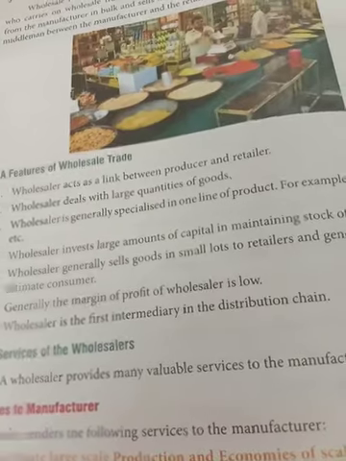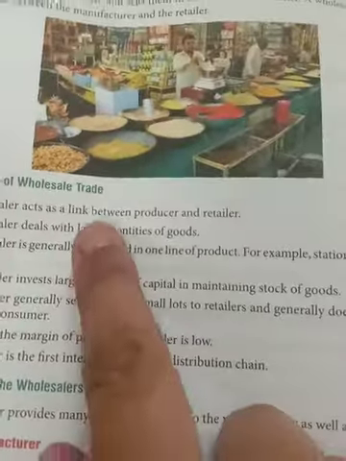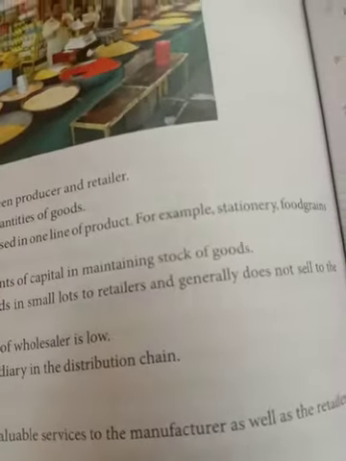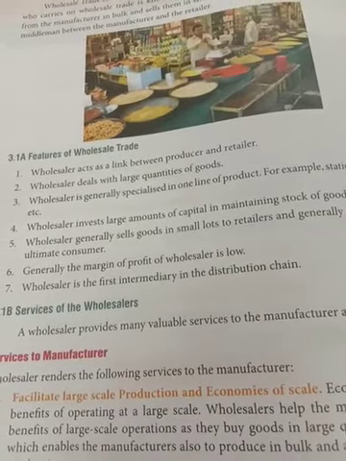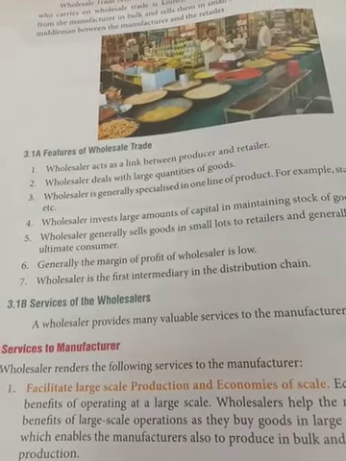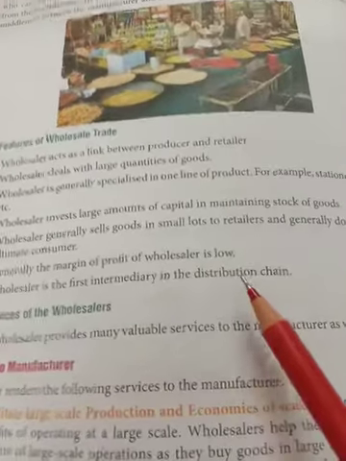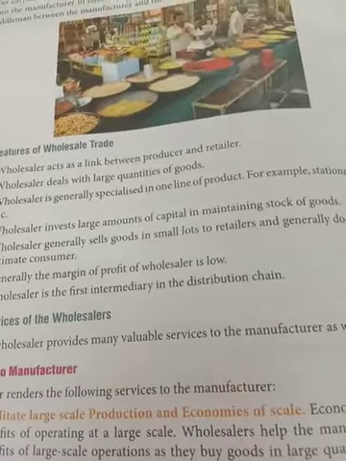The wholesaler is the first intermediary in the distribution chain. I am talking about the distribution chain. If you are talking about a distribution chain, then you are talking about those people who are purchasing and selling goods for the purpose of profit, not for consumption. So in this chain we cannot include the consumer. The wholesaler is basically the first intermediary. Intermediary means a middleman between the producer and the retailer.